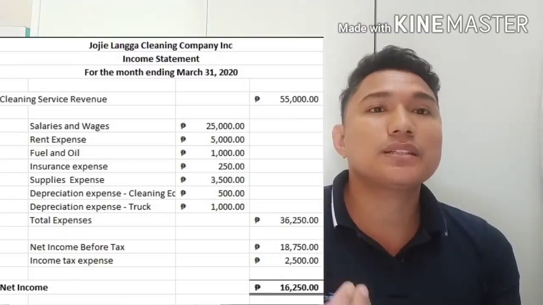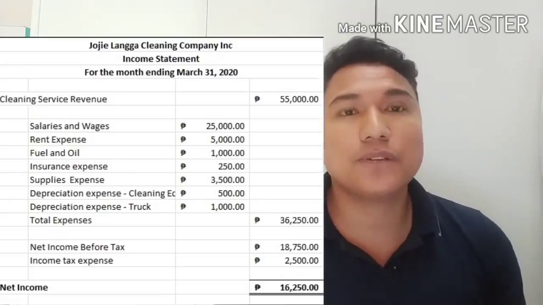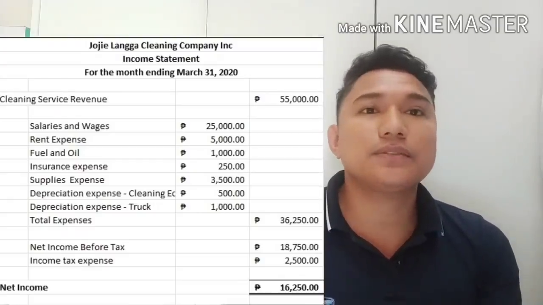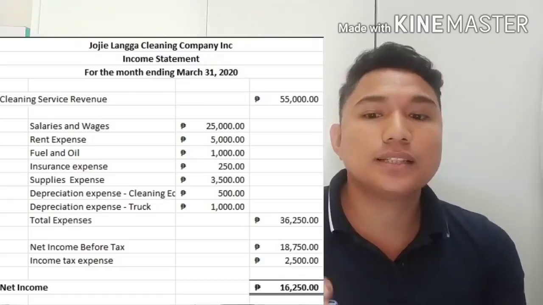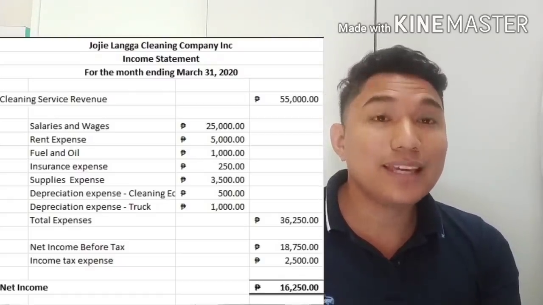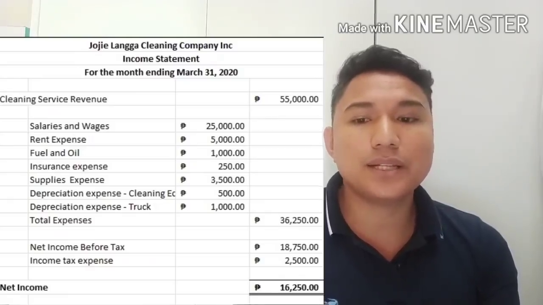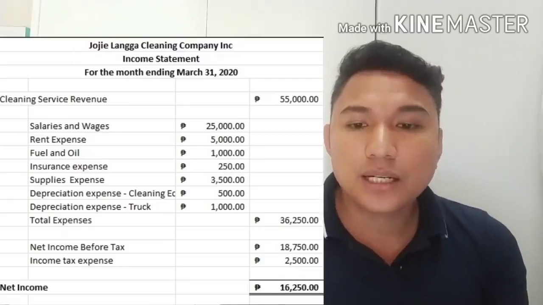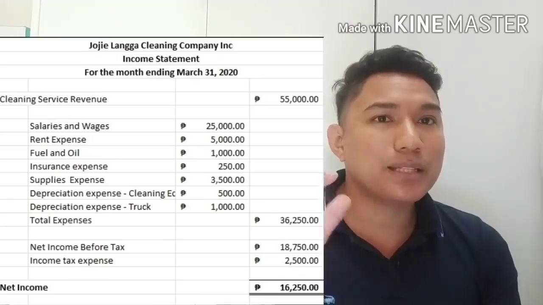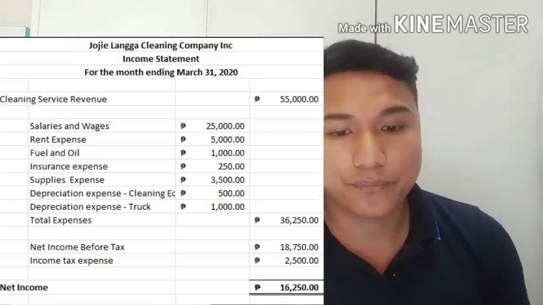I can stay here because my future is still secured. If this company is not earning, it's time for me to find another job. Also you can notice the expenses, how they spend. Are they spending too much in salaries and wages, or too much in rent expense? You can see expense account per account how the company spent.